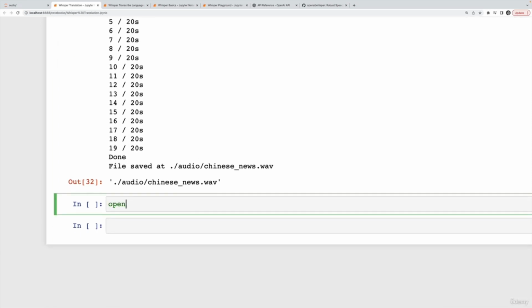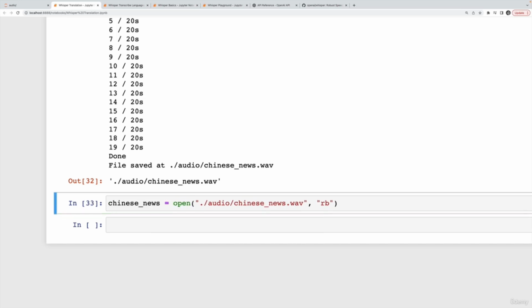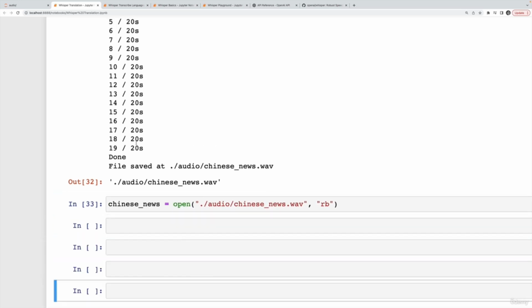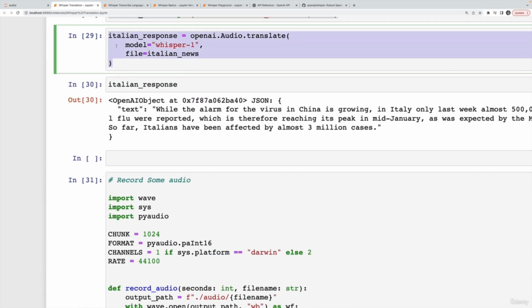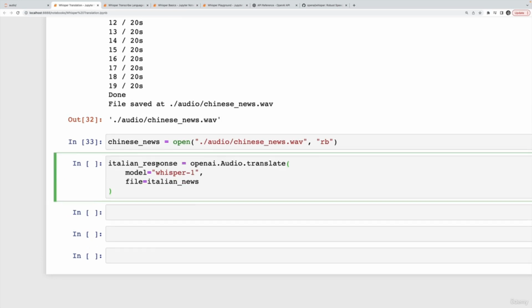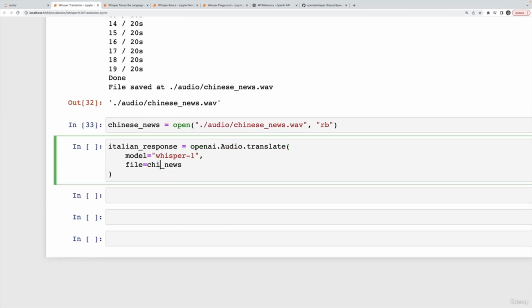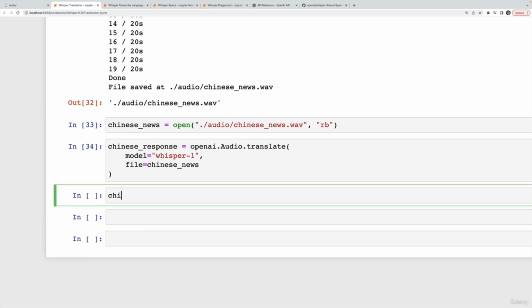Okay, so I have no idea what that was about, but let's try opening that file. So open, and then it's audio/Chinese news.wav. Let's open that in read mode, and I'll call this chinese_news. Okay, the next step here is I'll just copy my earlier API call, and then change the file name to be this variable called chinese_news. And I'll call this chinese_response. So I'm just starting with a translation, not a transcription. Let's see what we get.